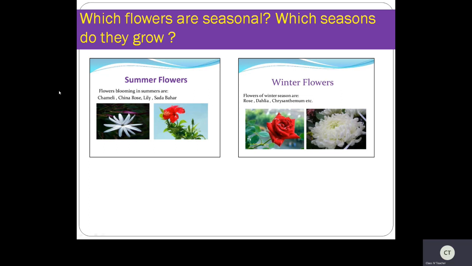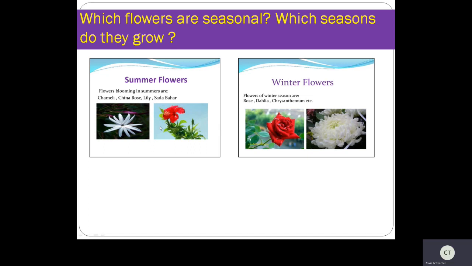Let us see here, summer flowers. Flowers blooming in summer are chameli, China rose, lily, Sadabahar. All these generally bloom only during the summer season.